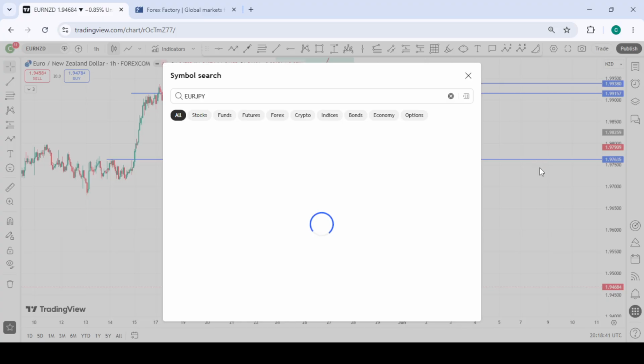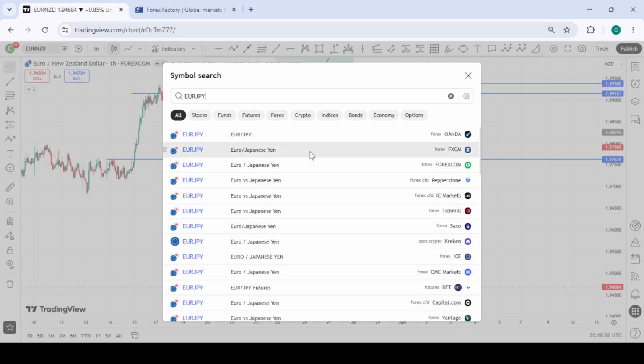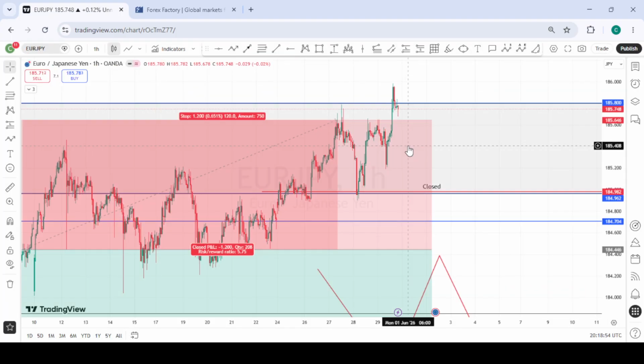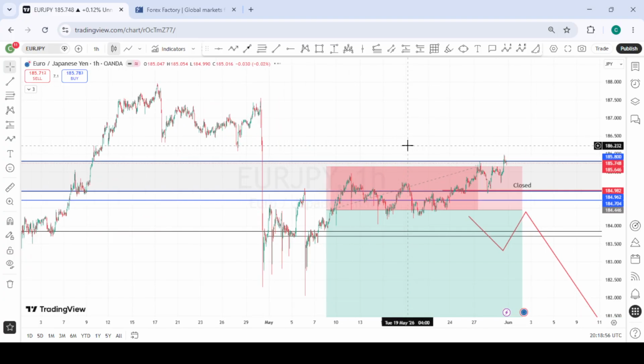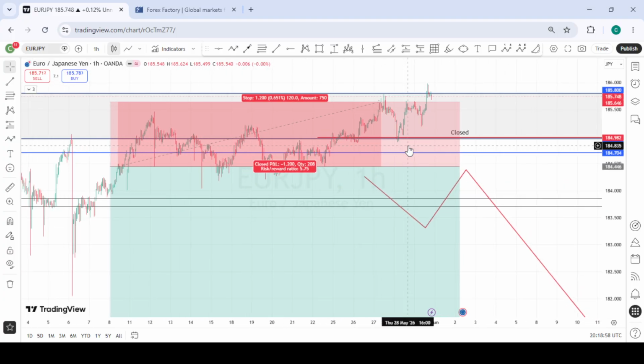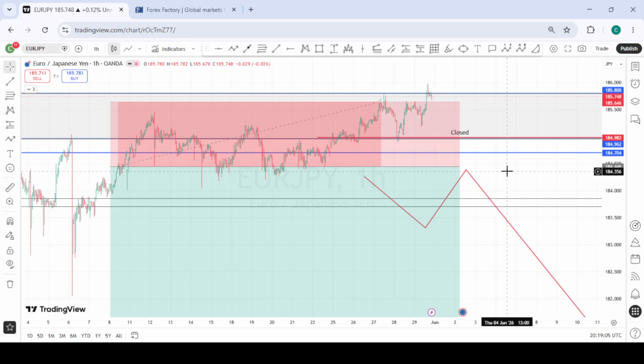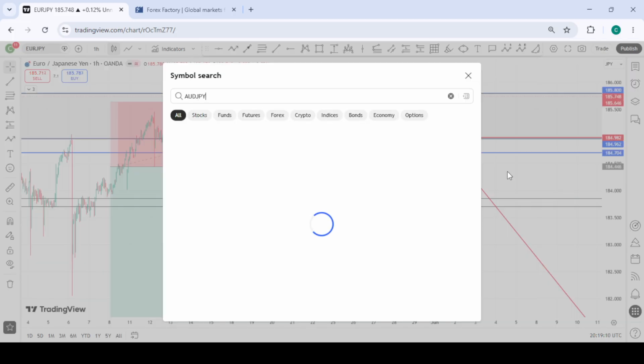So this is Euro. For EURJPY, the JPY pairs, we were holding that position from the previous week, and we were waiting to get some more clarity on what price wanted to do. Looking at how the JPY index was very weak, we closed out this sell position on EURJPY around here. So this was a loss also. I closed it out before it hit the SL.